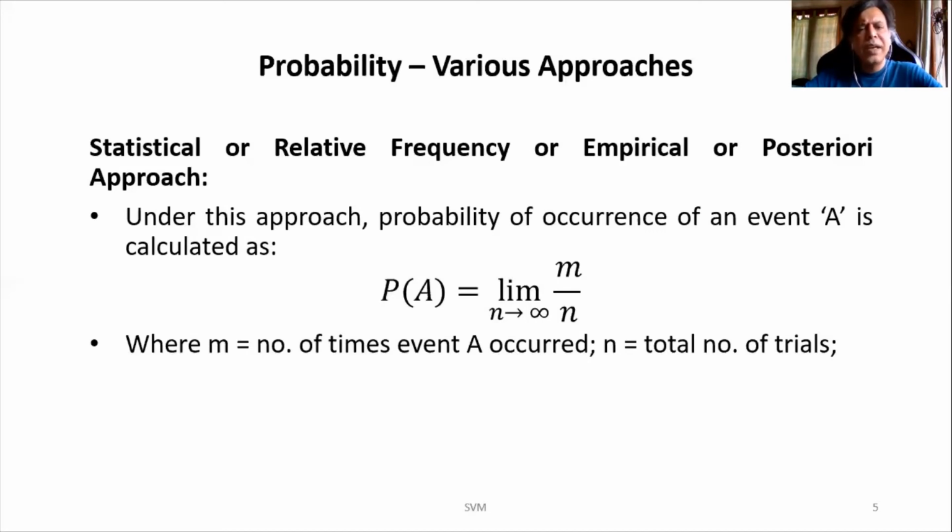And how many times he gets the successes out of those different trials, if that is M, then I can say the overall probability can be defined as probability of A, considering A as that particular event, is equal to limit n tends to infinity, M divided by N, where M is your number of times event A occurred and N is the total number of trials.